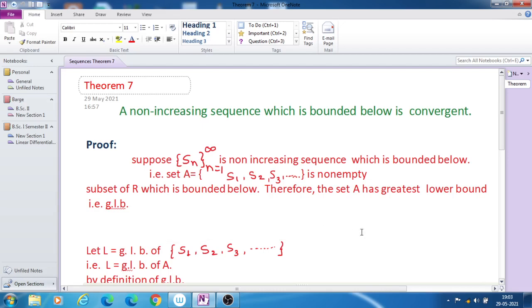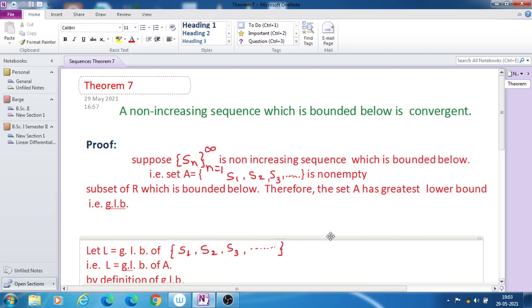So if the sequence is decreasing and it has a lower bound, then that sequence is said to be convergent. That means the sequence has a limit.